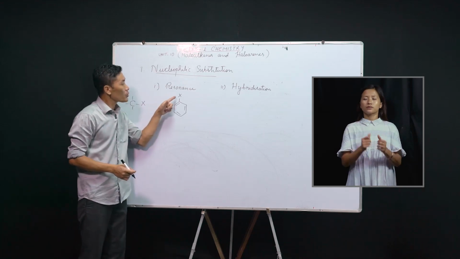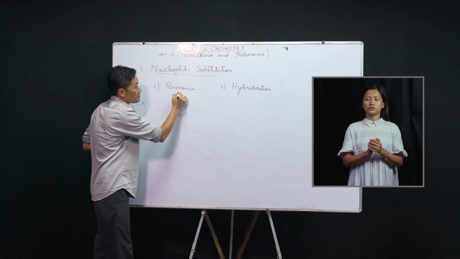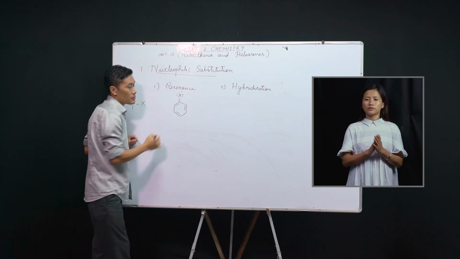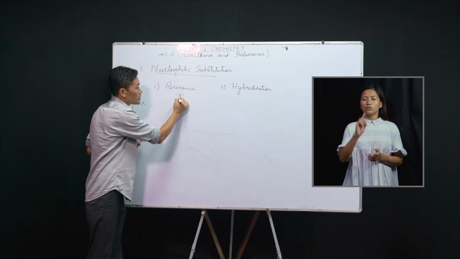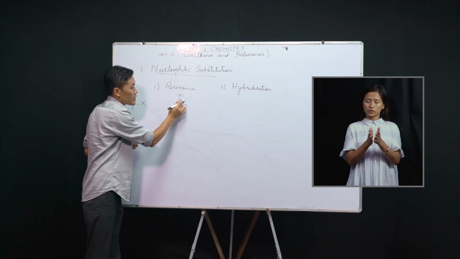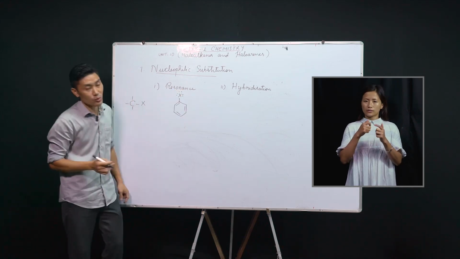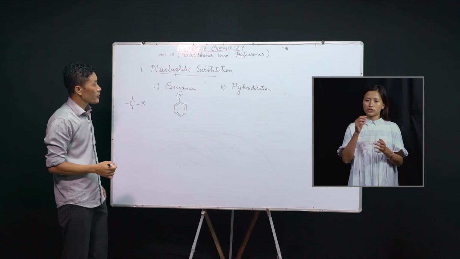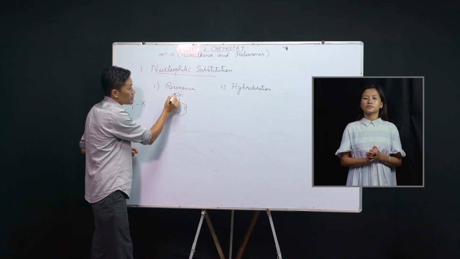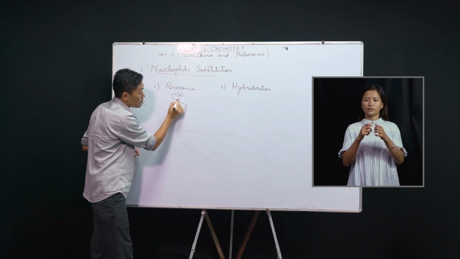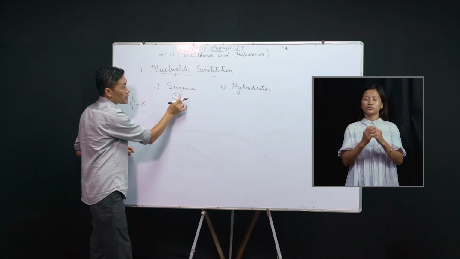Now, all the halogen atoms will have 7 electrons in their valence shells. Out of the 7 valence electrons, 1 is shared with a carbon atom of the ring here, and therefore this halogen atom will have 6 electrons in its valence shell. Now, a pair of electrons from the valence shell of the halogen can come here and form a bond, and this bond becomes a double bond.